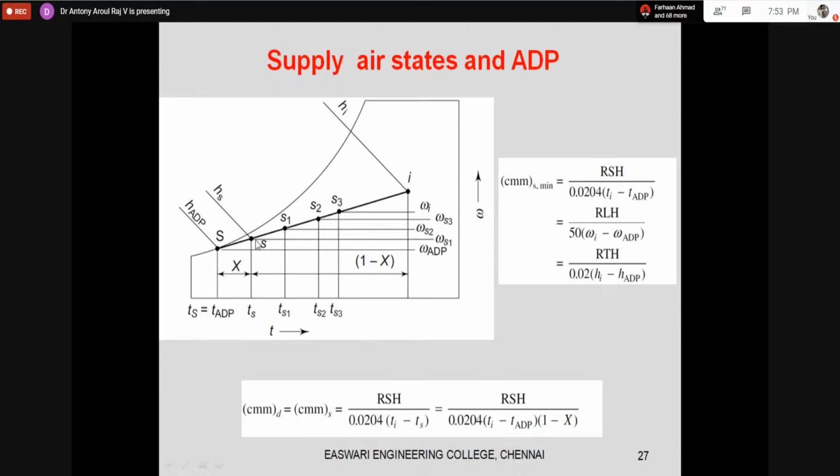If you want to calculate CMM at this point, it is the same RSH divided by Ti minus Ts. This is Ti minus Ts. The same thing, if you are using the bypass factor, you can use Ti minus TADP multiplied by 1 minus bypass factor. So the product of these two will be equal to this. This is the concept. I just want you to understand the concept: while supplying air into the room, if your supply temperature is higher, the mass of air circulated will be more.